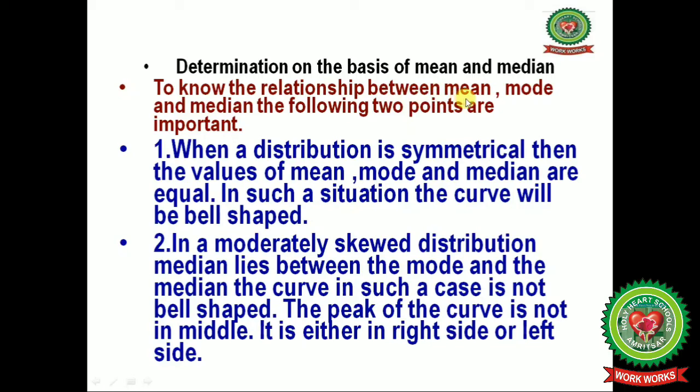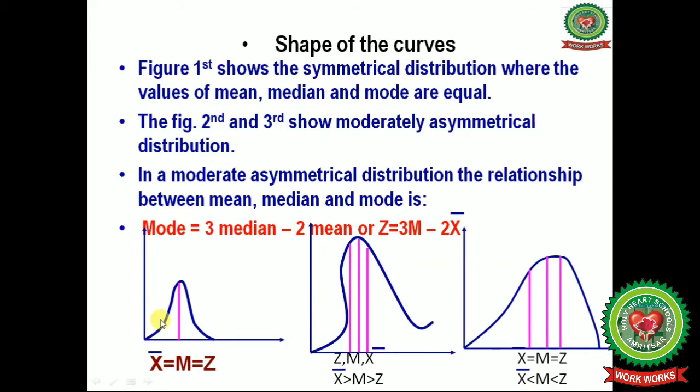Now the determination on the basis of mean and median. To know the relationship between mean, mod and median, the following 2 points are very important. First, when a distribution is symmetrical, the values of mean, mod and median are equal. In such a situation the curve will be bell shaped. Secondly, in a moderately skewed distribution, the median lies between the mod and the mean. In such a case the curve is not bell shaped, and the peak of the curve is not in the middle, it is either on the right side or left side.